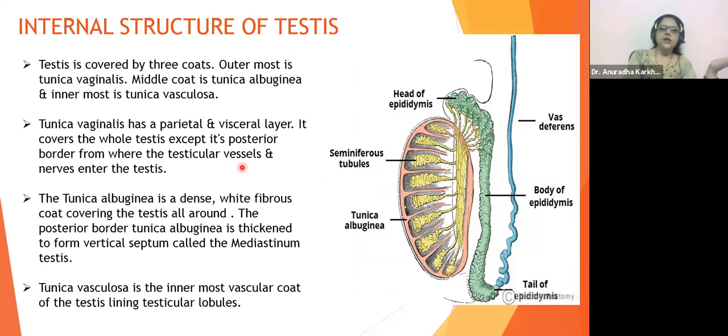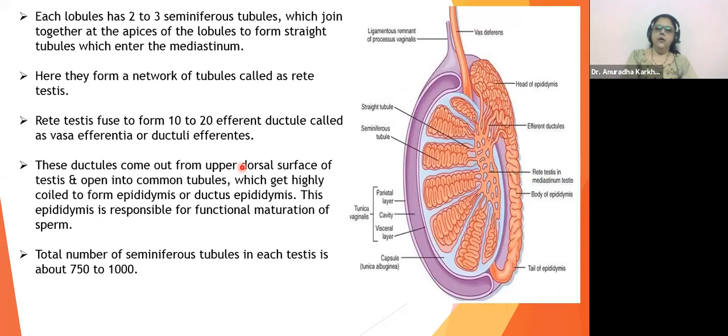Outermost tunica vaginalis, middle tunica albuginea, inner is tunica vasculosa, and how the seminiferous tubules are going to be, ultimately coming and ultimately making up all the structures. Okay, so this is again the same diagram that I had explained, how it is going to be.